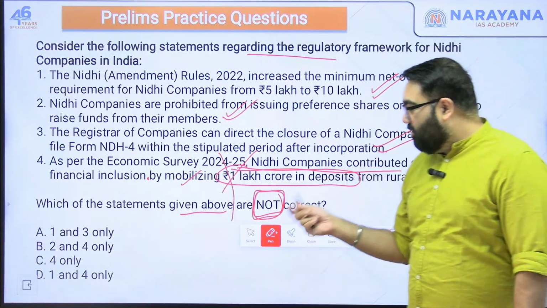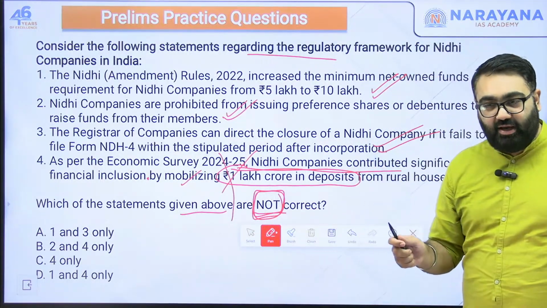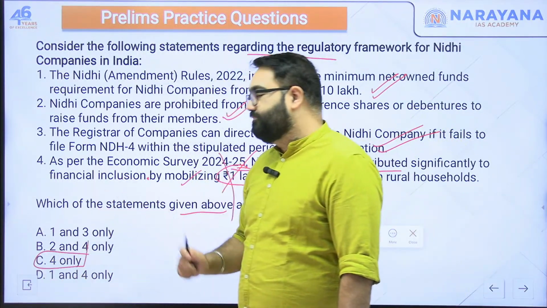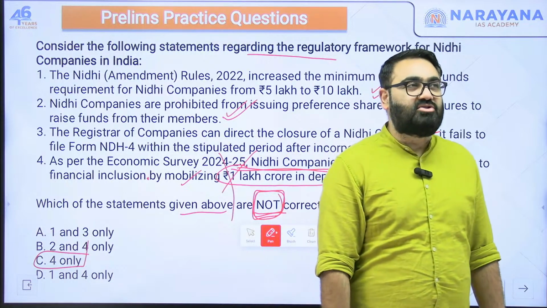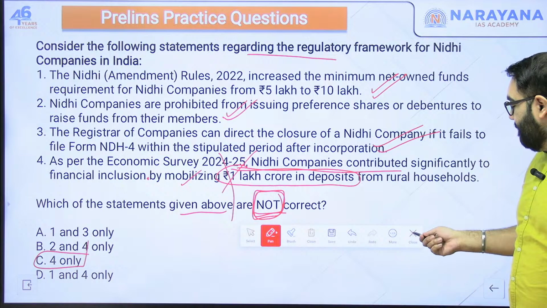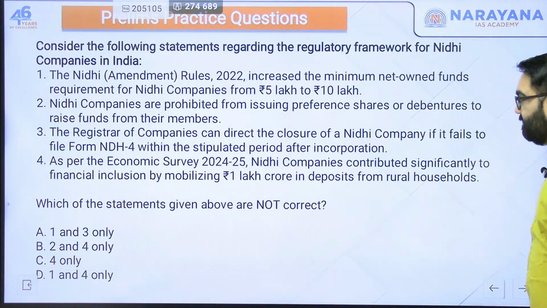Fourth is wrong. So now because you had to tell which of these is not correct, the only one that is not correct is 4 only. So the answer here is C. Again, you have to tell which of these is not correct. C would be the answer here. This is not correct. Others are correct.